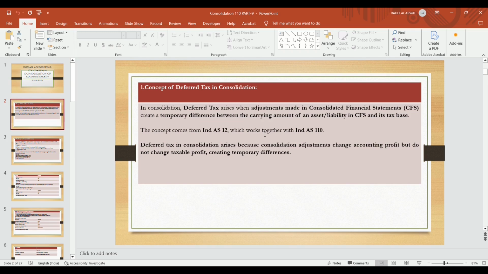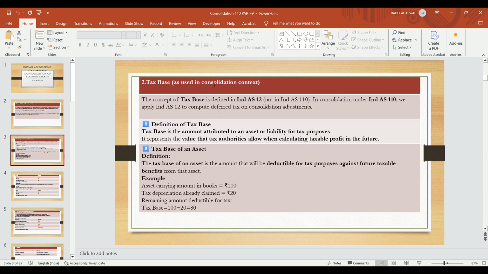So deferred tax in consolidation arises because consolidation adjustments change accounting profits but do not change taxable profit, which creates a temporary difference. Some adjustments change accounting profits, but income tax profits do not change, and due to that a temporary difference arises that creates a deferred tax asset or liability in consolidation. Tax base is not defined in Ind AS 110, but the concept of tax base is defined in Ind AS 12. In consolidation under Ind AS 110, we apply Ind AS 12 to compute deferred tax on consolidation adjustments.